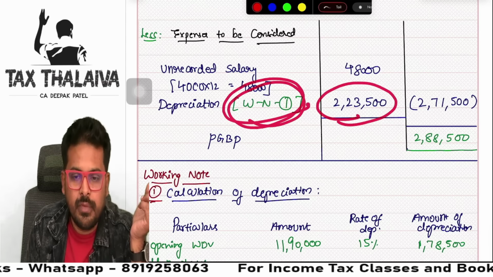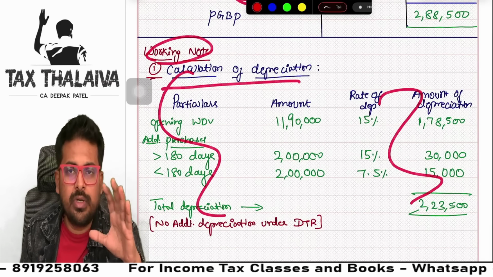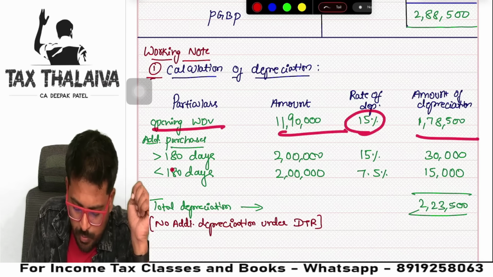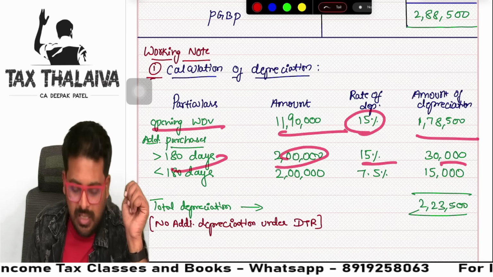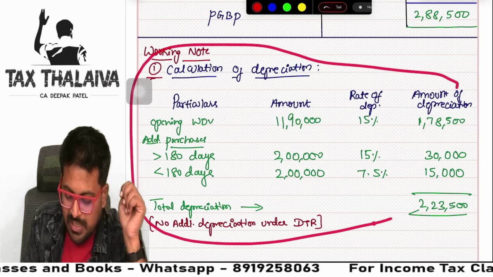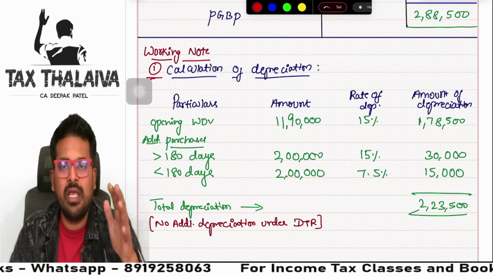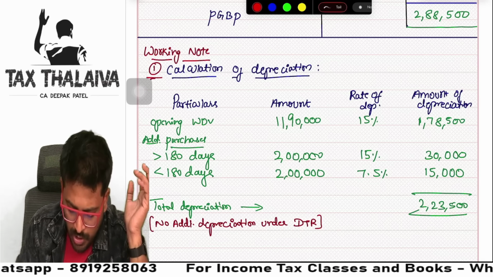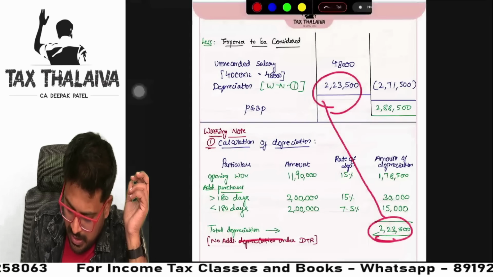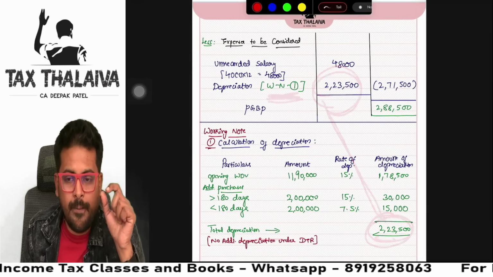Working note 1. So see here, working note I have computed separately. Opening WDV, if you remember, full rate of depreciation, more than 180 days, 2 lakhs, 15%, 30,000. What about less than 180 days, 7.5%. I have computed like this. You need to also give one proper full-fledged working note separately, guys. Total depreciation 223,500. You see here 223,500. Here I have presented like this 223 and I have written here working note 1.